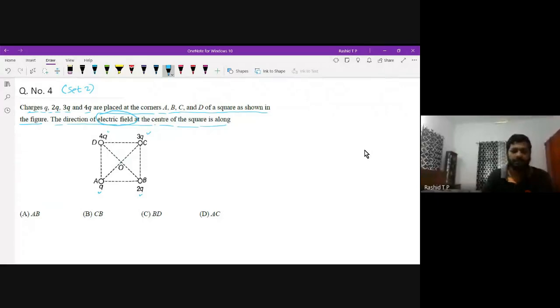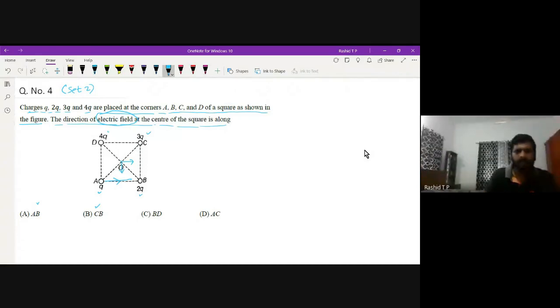See the options. AB means this is A to B direction. CB means this direction, the electric field along here.